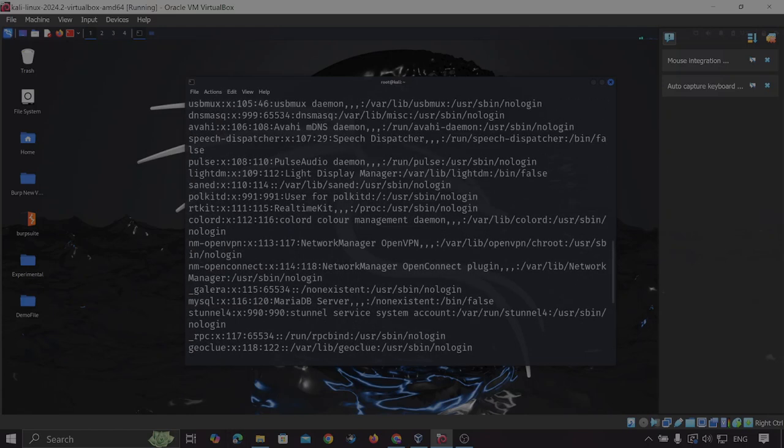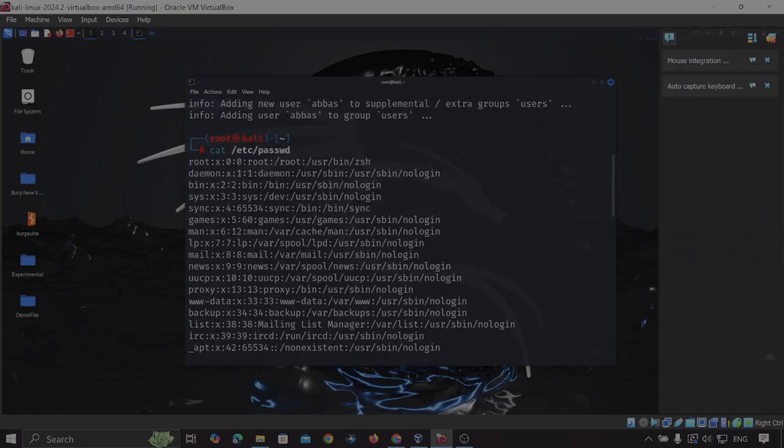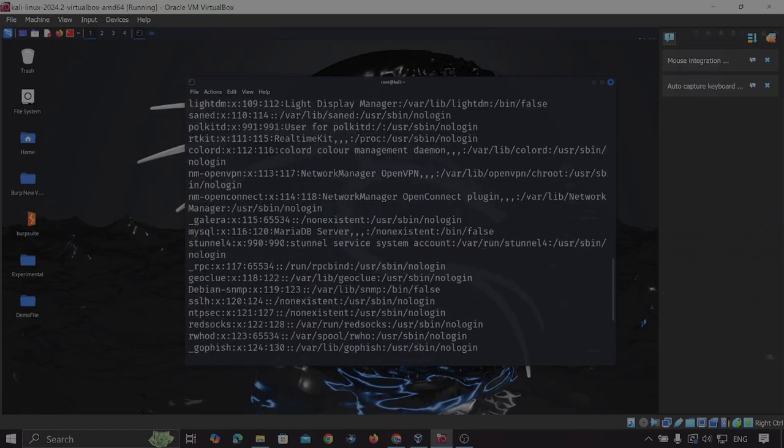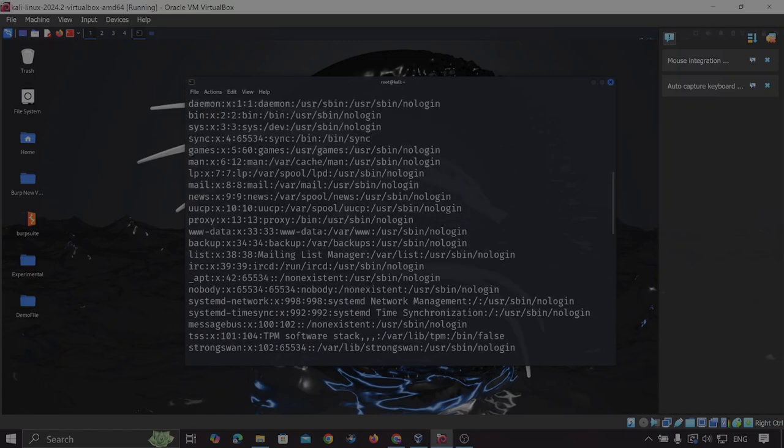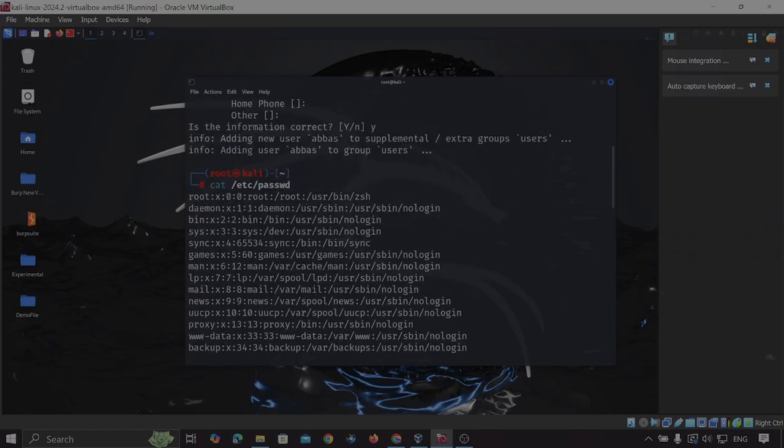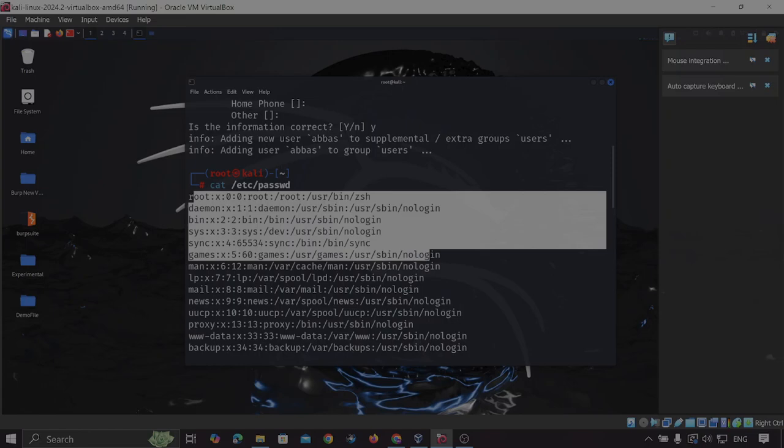Also, one more thing. Here the password file is very long, but let's say I want to see the first 5 lines of that file. The file is so big that I just want to see the first 5 lines.